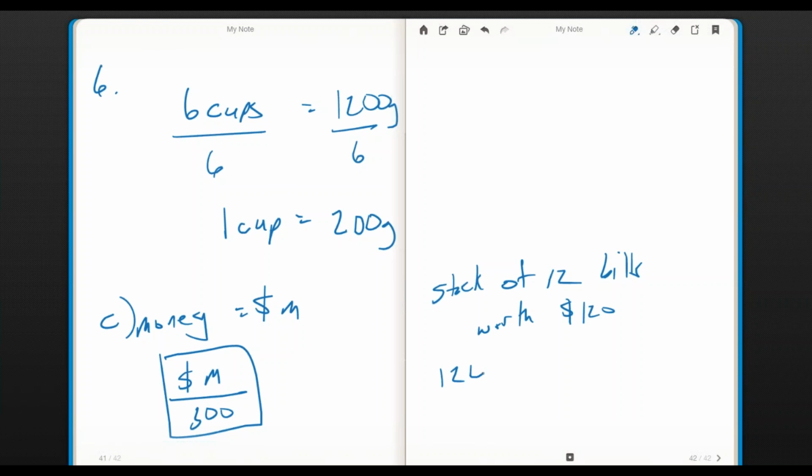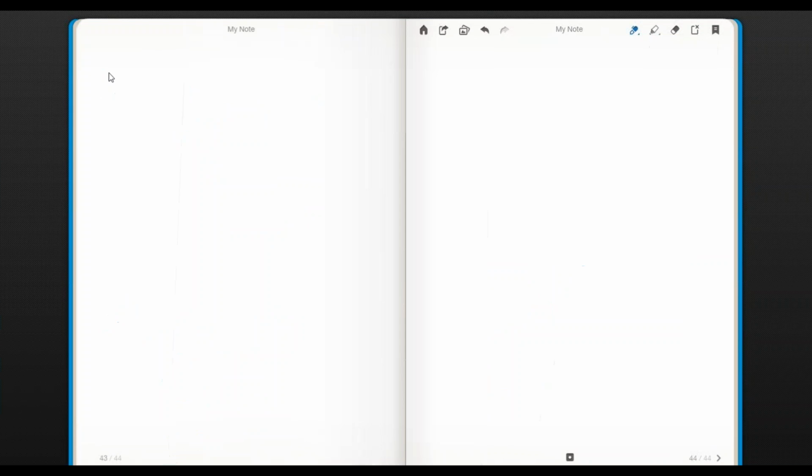Then they could figure out that $120 divided among the 12 bills is $10. That means they are each $10 bills, right? But if I change how much they're worth, or if I change how many of them I have, then my numbers change. But each time I'll divide the worth by the number of bills I have to come up with the value of each one. Again, make it concrete, help them to understand.